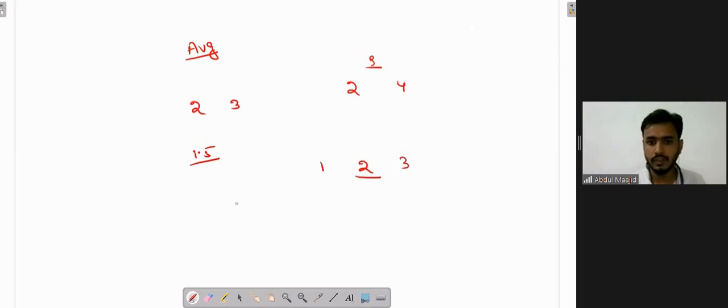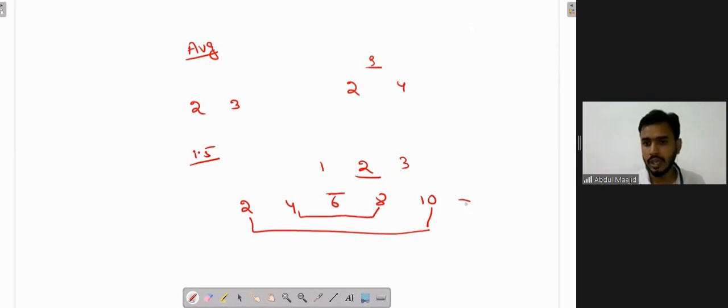If I ask the average of 2, 4, 6, 8, 10, you can calculate the sum and divide by the count. Or you can directly see that the average of these two is 12 by 2, 6. The average of these two is 12 by 2, 6, and this is the remaining 6. So the average will be 6.